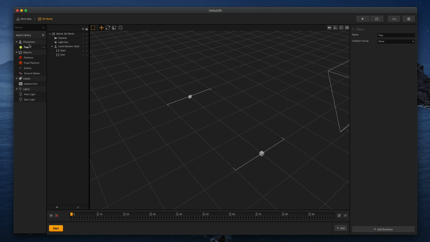So if you're approaching something like this, a totally new game, I strongly recommend that you actually use the asset library and start from there. All right, and we're going to probably change some stuff around. We're going to use brain boxes. We're going to do some fun stuff. All right, so first things first, I'm going to grab a platform, drop it right here.